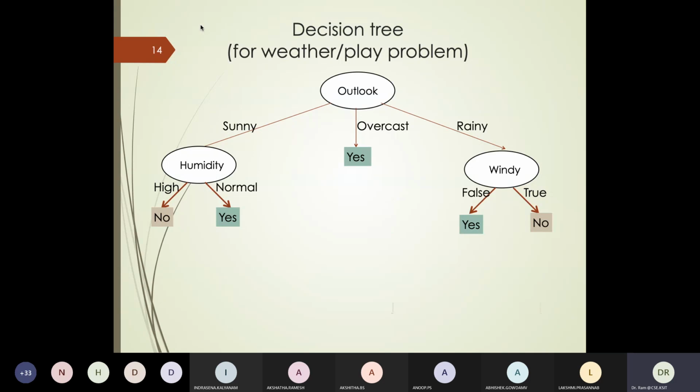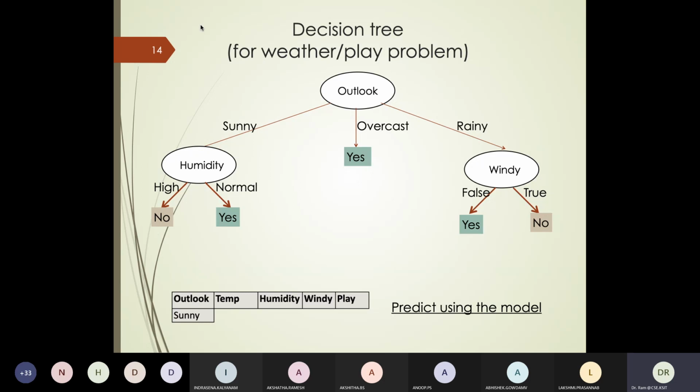Now if I have a query to make, that my outlook is sunny, my temperature is hot, my humidity is normal, wind is true, should I play or should I not play? How would you follow it up? Given the decision tree and this record, following the decision tree, should the answer be yes or no?